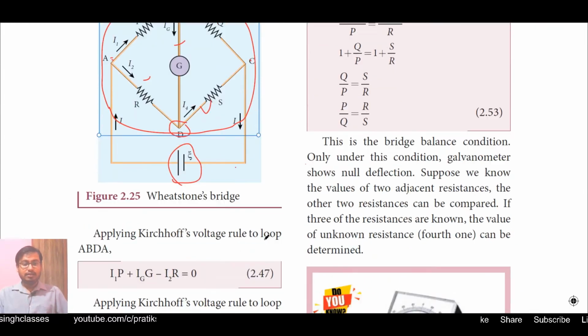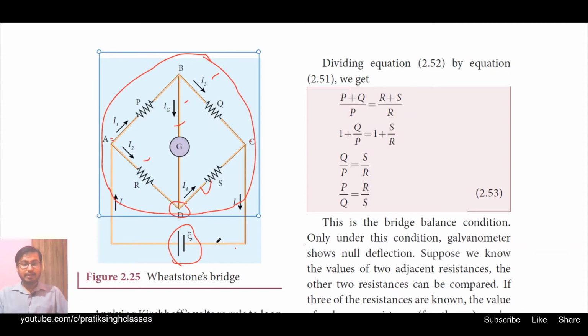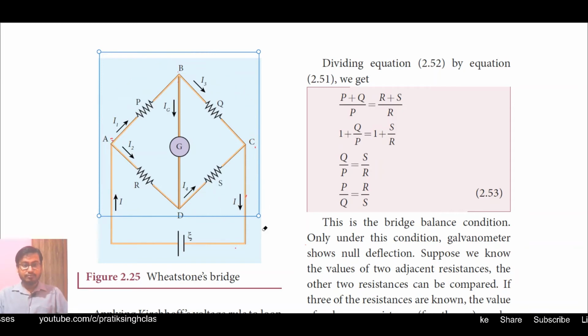Now applying Kirchhoff's voltage rule to loop ABDA, that is A to B to D to A, the left hand side loop. Let me erase these things for clear visualization. It is very easy to write on the screen, but it is very tough to erase all the things because I am using my mouse here. Okay, fine. So it became clear now.